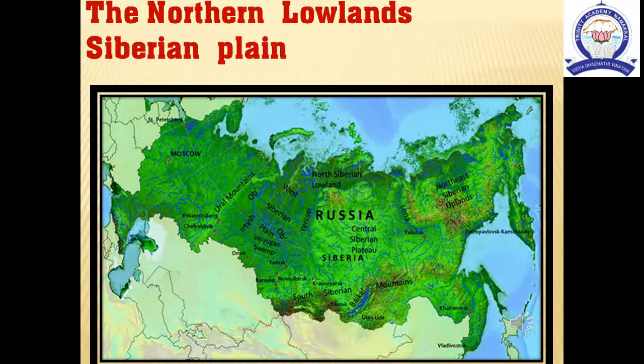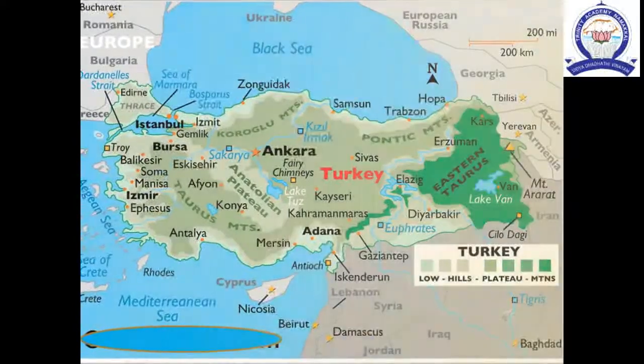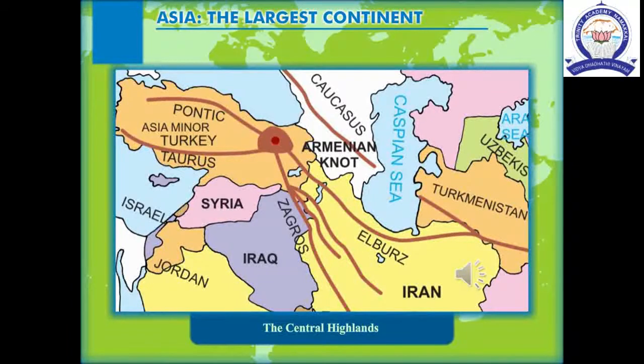First, the Northern Lowlands. The most extensive lowland in Asia is the Siberian plain. It extends from the Ural Mountains in the west to the Verkhoyansk range in the east. Next, the Central Highlands. The Central Highlands stretch from Turkey to the Bering Strait.